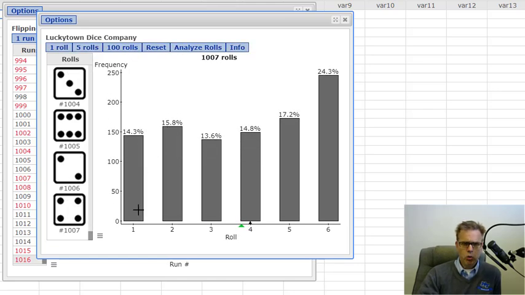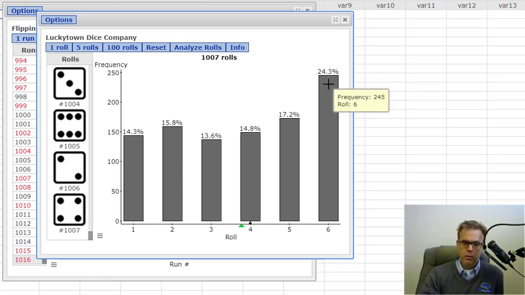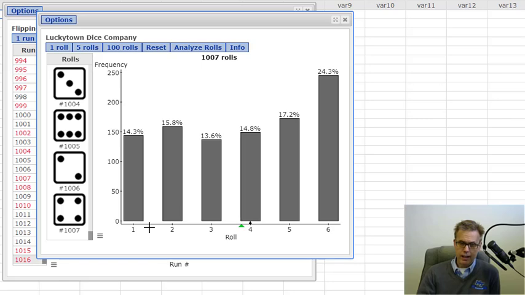It appears that 1 through 5 are roughly even. I'm not 100% sure about number 5, but look at the number of times 6 comes up. Number 6 comes up considerably more than 1, 2, 3, 4, or 5. So our long run probability is about 24% or 0.24 for getting a 6. That's what probability means, and they will be referencing probability in our later chapters. All we're thinking about when we think of probability is the long run likelihood of obtaining that value. That's all you need to know about probability for this class, really.